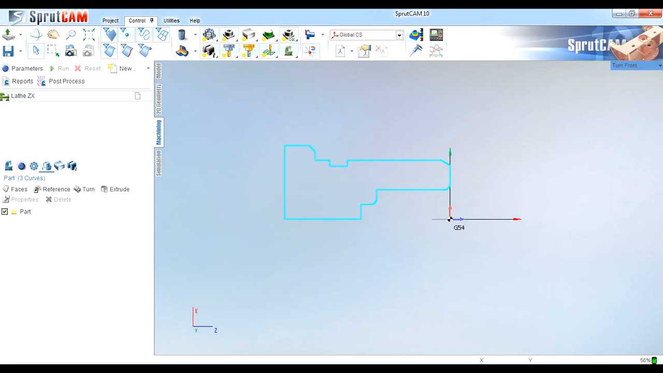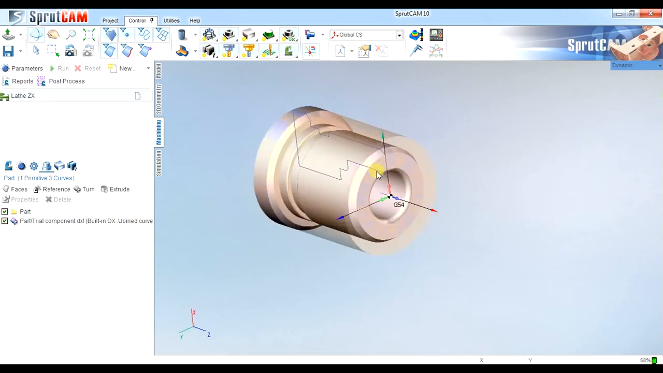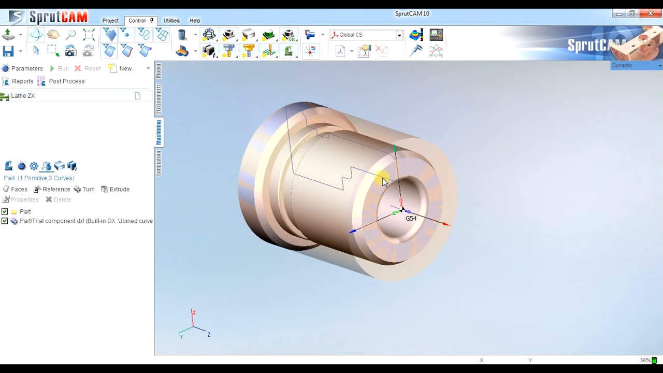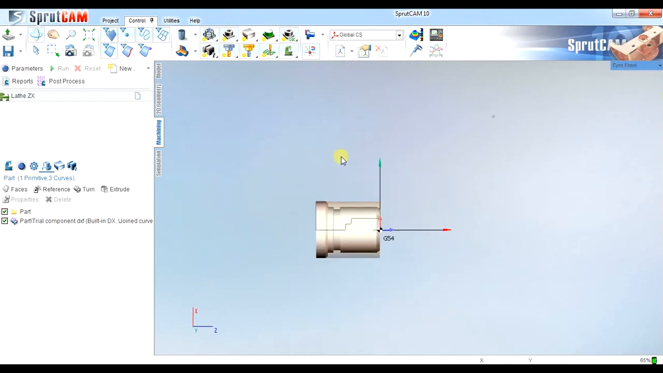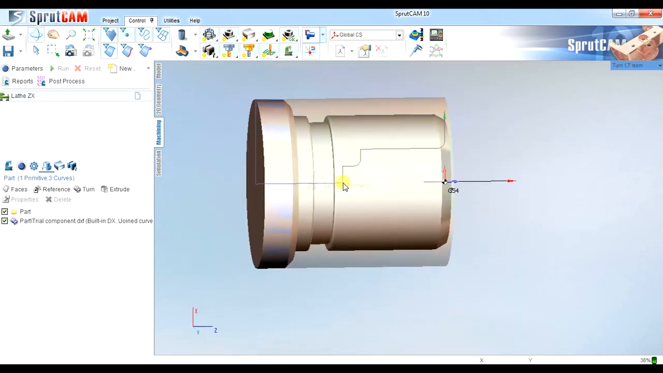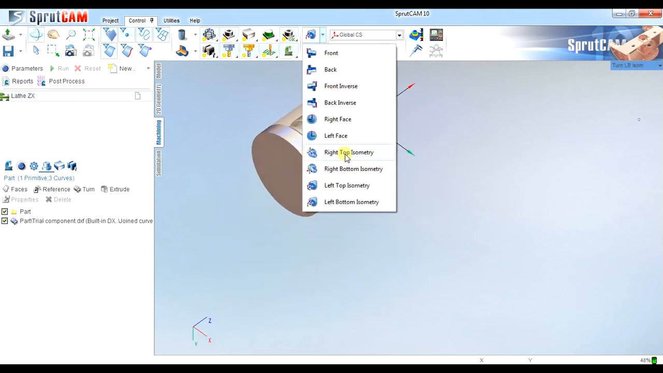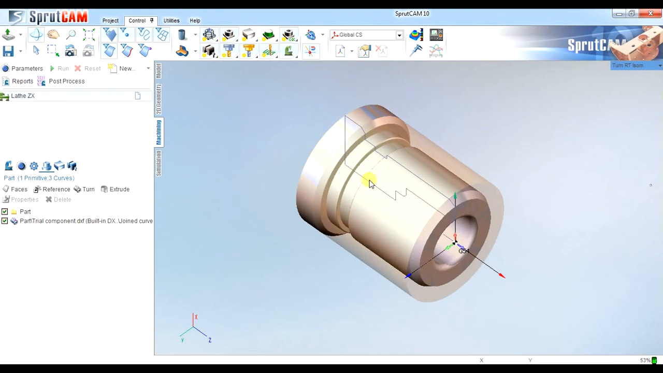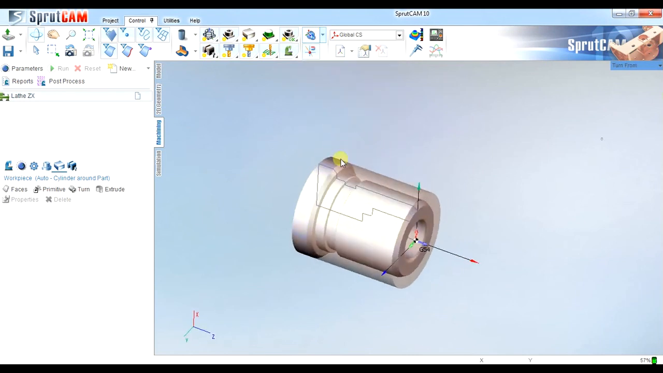Just select the drawing and click Turn. We can see that the 2D sketch is a 3D model now. The work for part is over for now. We will go to workpiece to define.